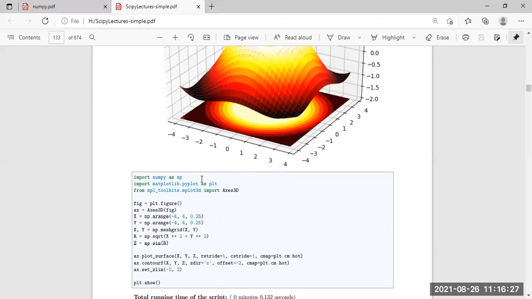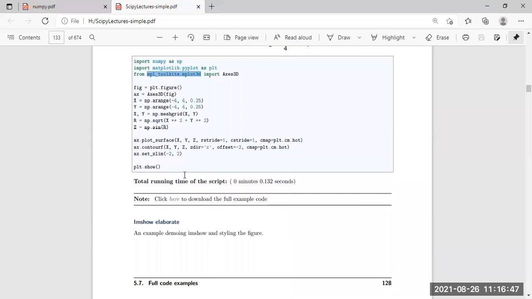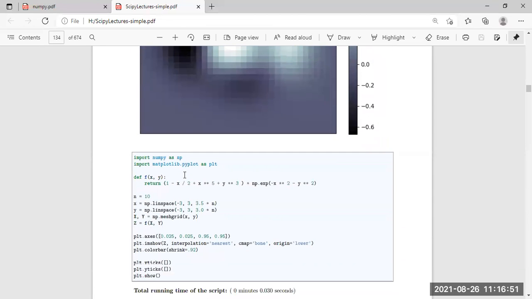For including the 3D shape, we have mentioned here from mpl_toolkits.mplot3d. So here the 3D axes have been implemented, and we are importing that 3D image. So this is how our 3D image is shown. We can run the program in our next class, and we are going to show how this 3D image can be done. We can also import matplotlib and numpy, and with the help of imshow we can do it.